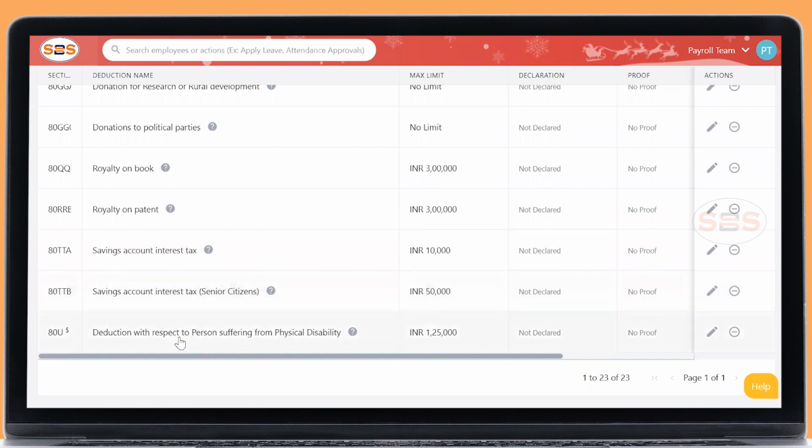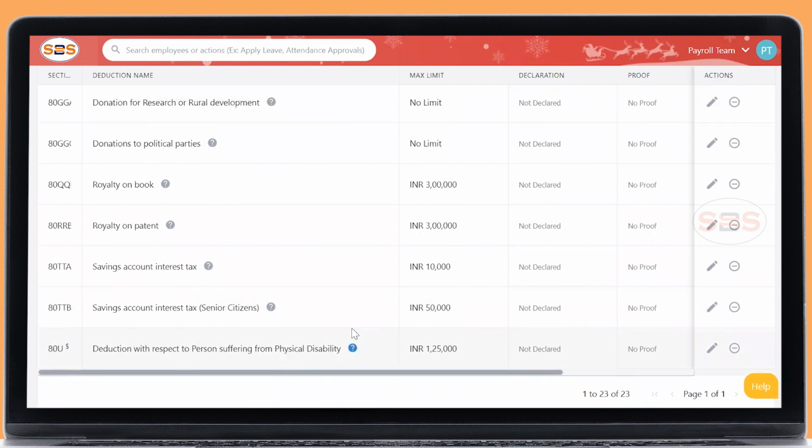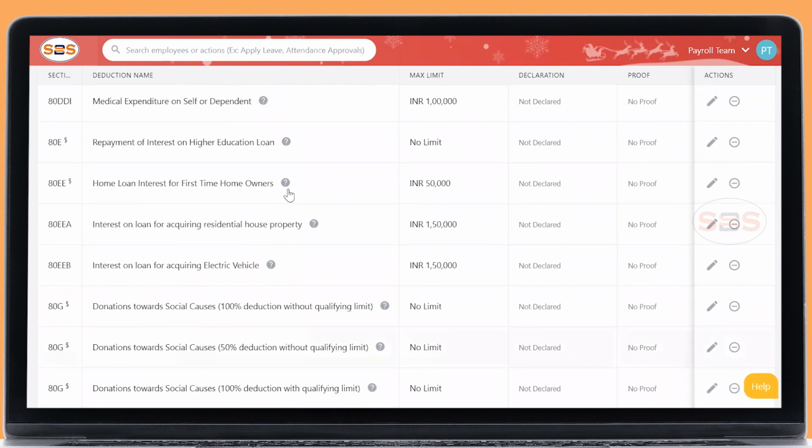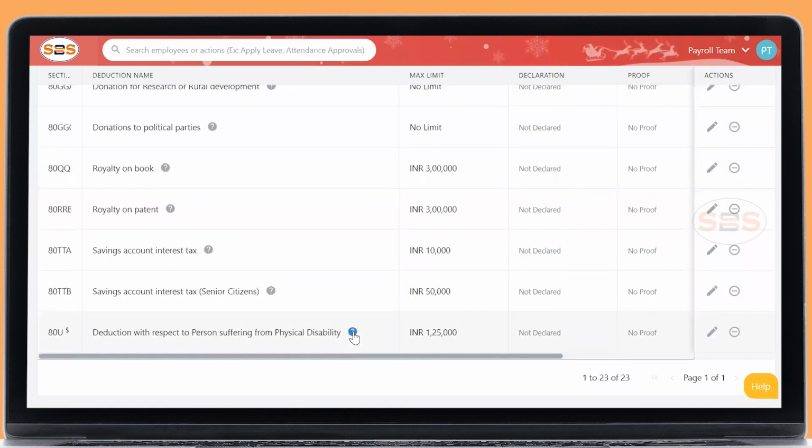And deduction with respect to a person suffering from physical disability. The same rule applies for this particular section, which is 80DD, but this is different for handicap related. This is for self or dependents who are suffering from physical disability.